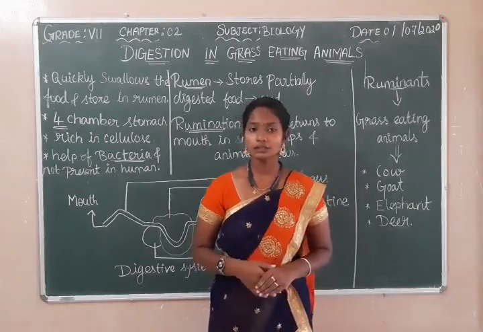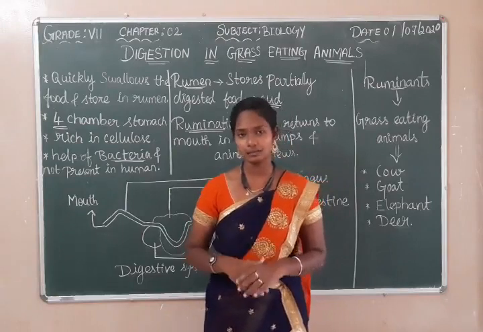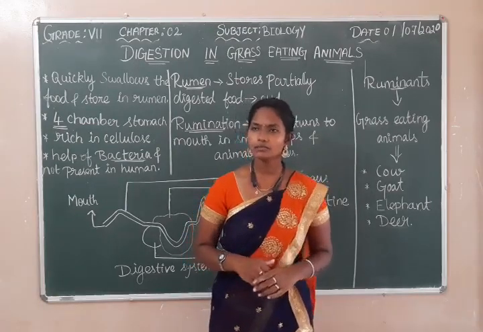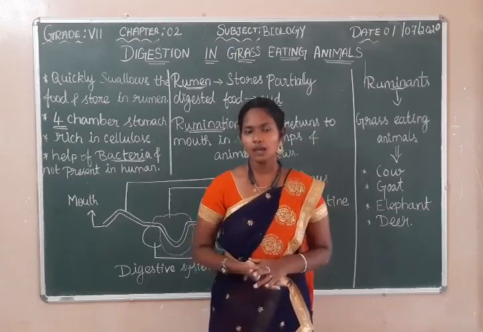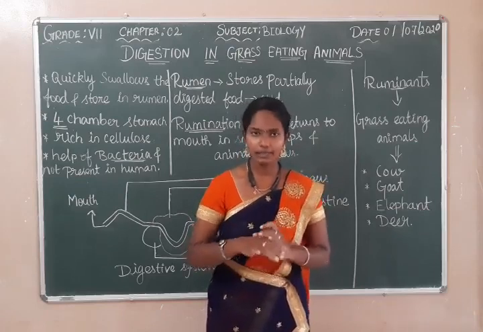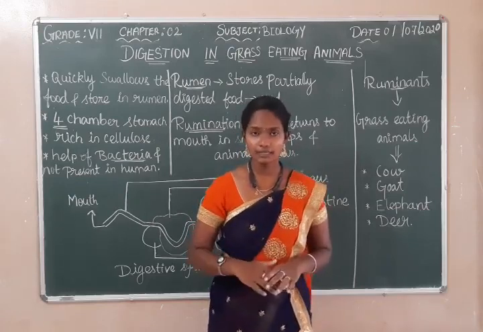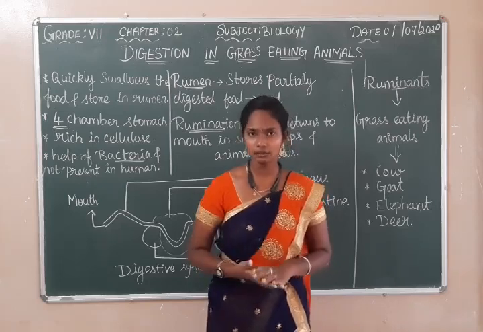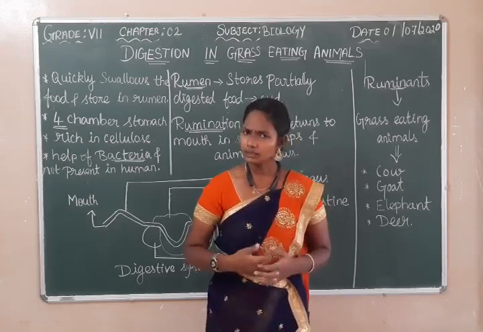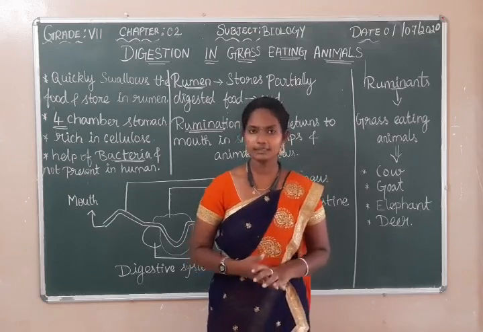Now we are going to learn the digestive system in grass-eating animals. What are the grass-eating animals? For example, cow and goat. Have you observed those animals while grazing? They graze very fast, and during their rest time they start to chew. Why are they doing this kind of process? Come on, let us discuss.